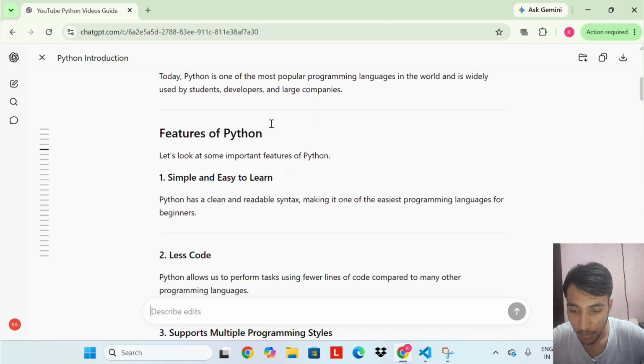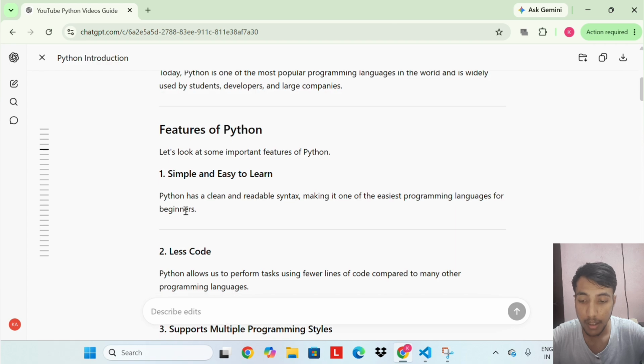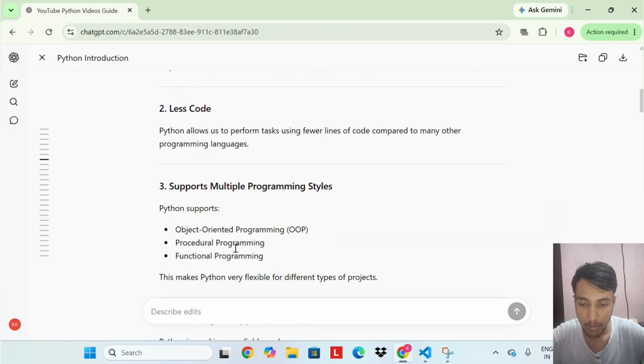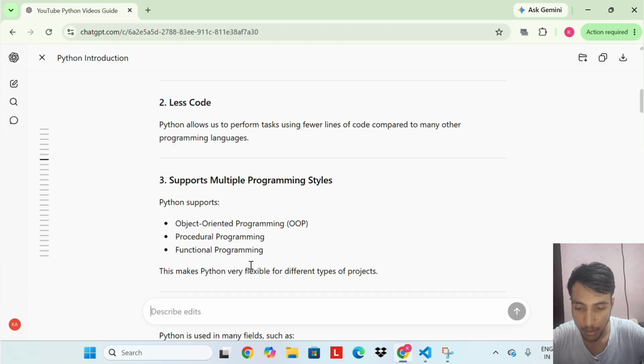Features of Python. First, simple and easy to learn. Python has a clean and readable syntax, making it one of the easiest programming languages for beginners. Second, less code. Python allows us to perform tasks using fewer lines of code compared to many other programming languages. Third, supports multiple programming styles like object oriented programming, procedural programming, and functional programming.